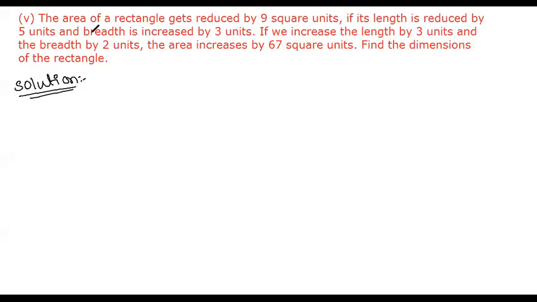See here: the area of a rectangle gets reduced by 9 square units if its length is reduced by 5 units and breadth is increased by 3 units. If we increase the length by 3 units and the breadth by 2 units, the area increases by 67 square units. Find the dimensions of the rectangle. What do you mean by dimensions of the rectangle? The sides. What will a rectangle have?